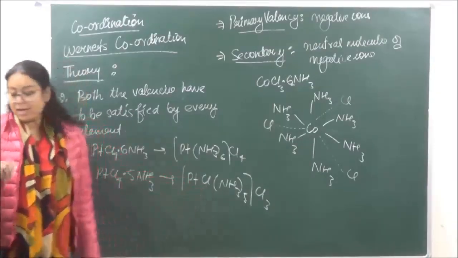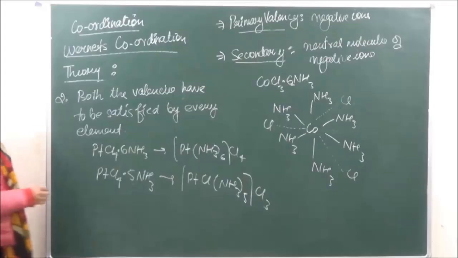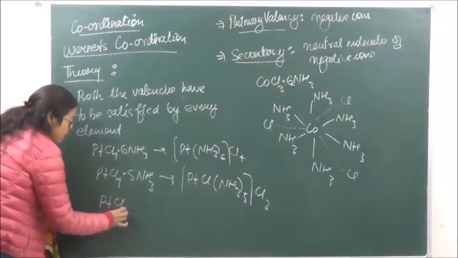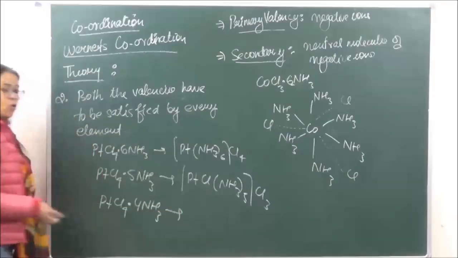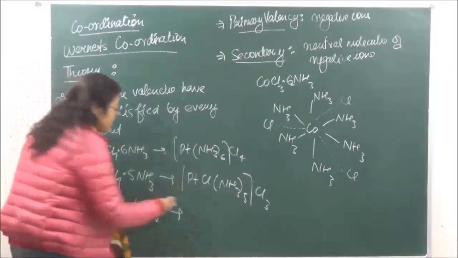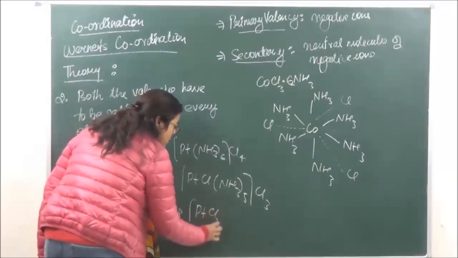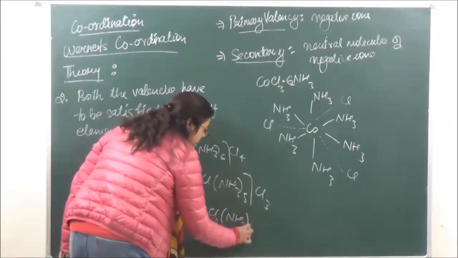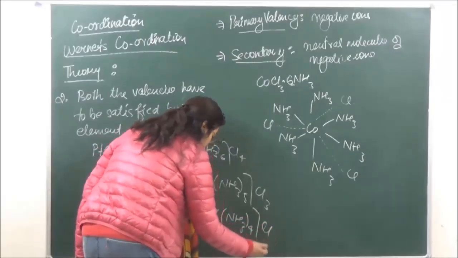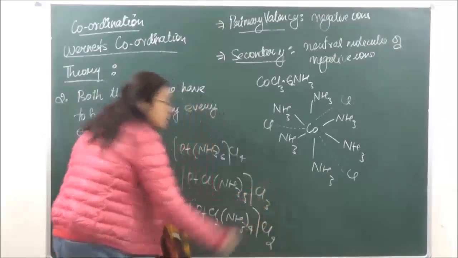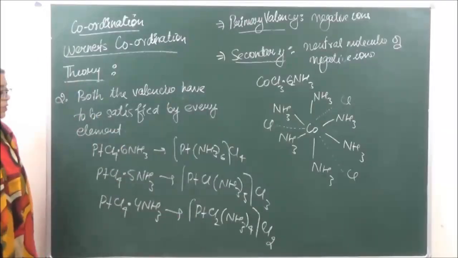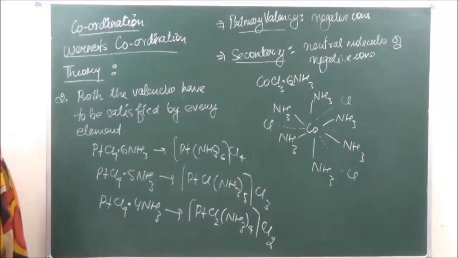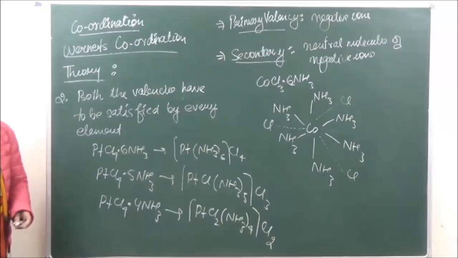Okay? Similarly, let's take the example of PtCl4·4NH3. Now in this case there are going to be two chloride ions which are going to have dual behavior, such that the structure now becomes [PtCl2(NH3)4]Cl2. So there are two chloride ions over here which are going to satisfy both the primary and the secondary valency. Okay? So this is the second postulate.